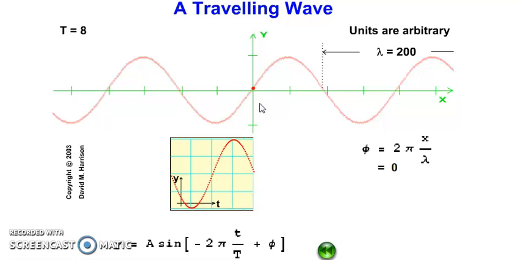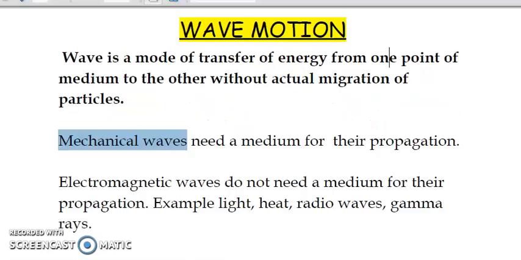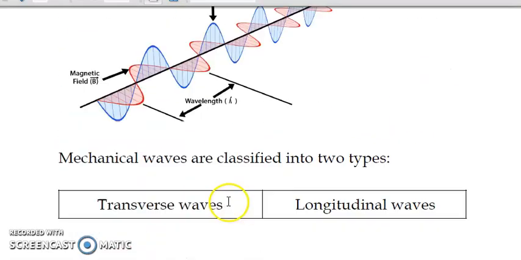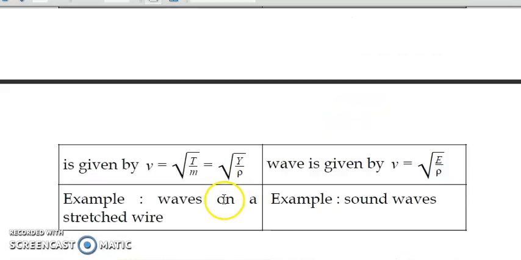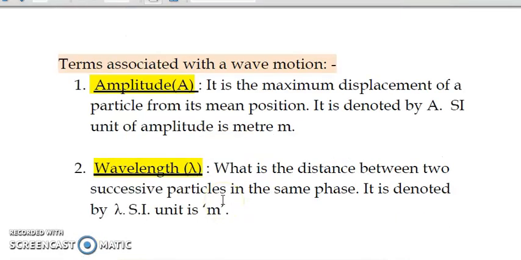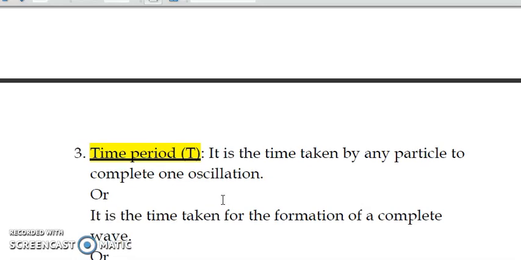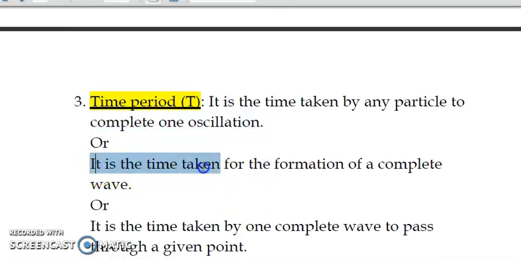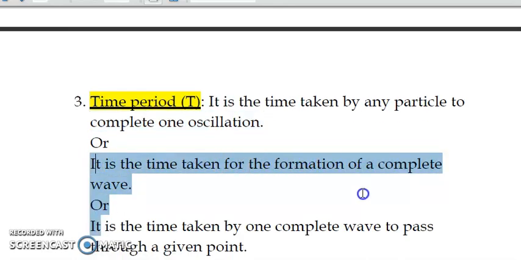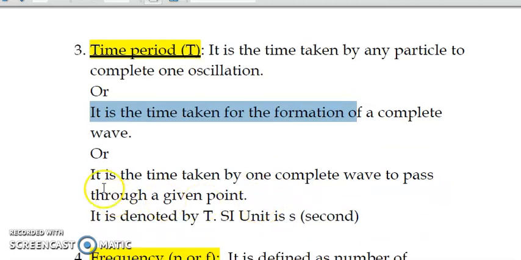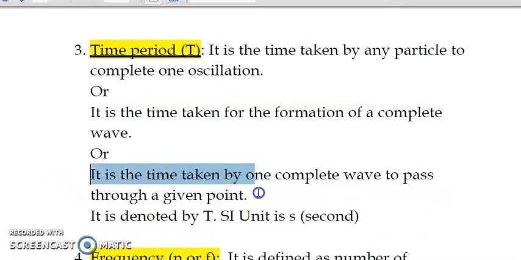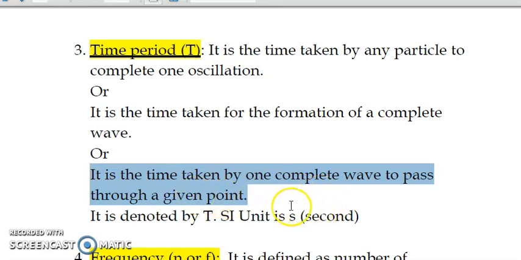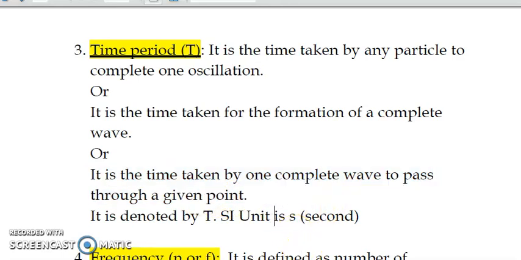So if I want to define what is meant by time period, it is the time taken by any particle to complete one oscillation. Or it is the time taken for the formation of one complete wave. Or it is the time taken by one complete wave to pass through a given point. That's how you can define this.